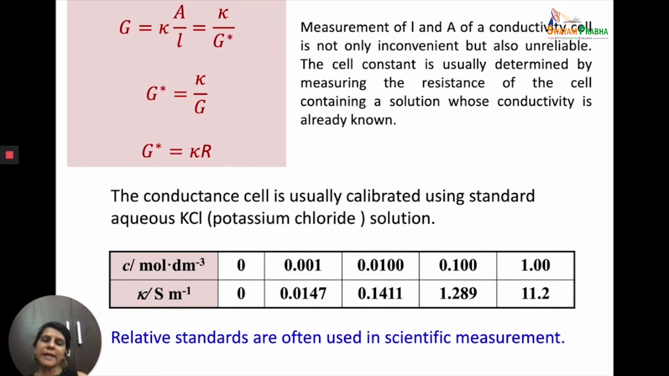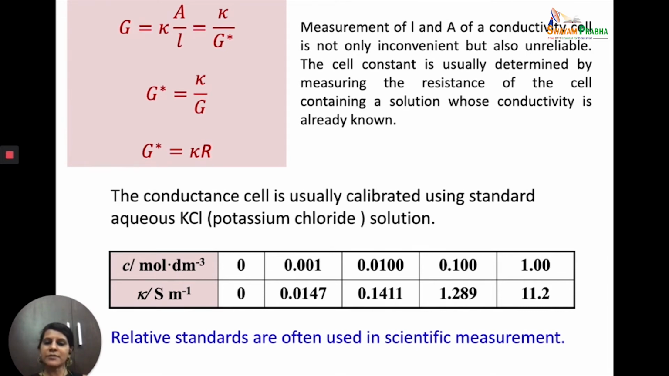Now, how do we calibrate? We were talking about calibration of our conductivity cell, or the conductance cell. We need to know the values of L and A because we want to find out the value of G, and we defined G as kappa by G star. So, how do we go about finding the value of L by A for our conductivity cell? As I just said, it's not very reliable to measure the length and the area of cross section of the platinum electrodes within the conductivity cell.